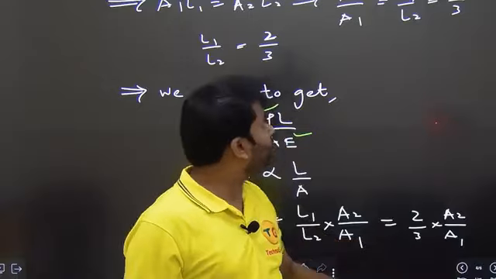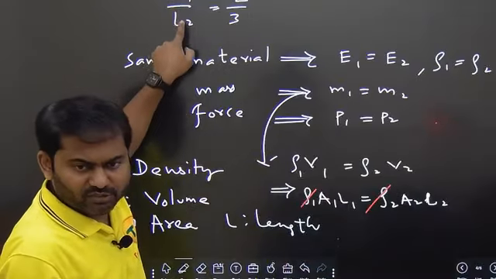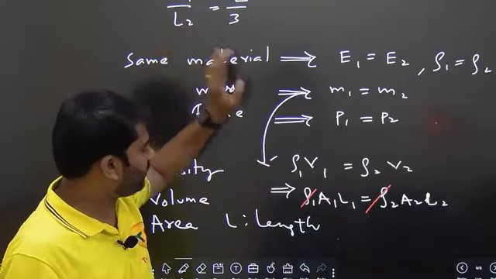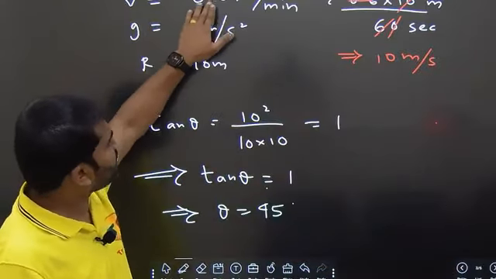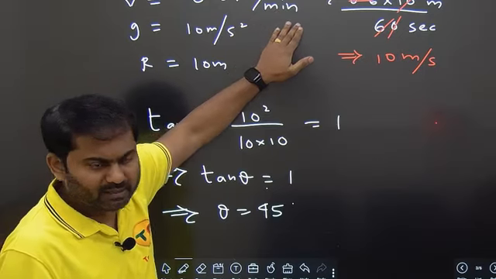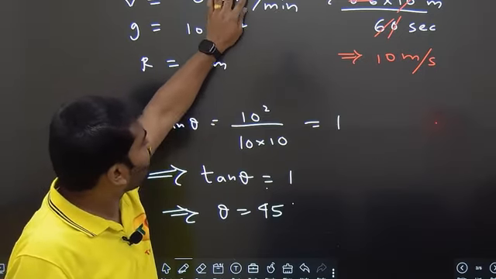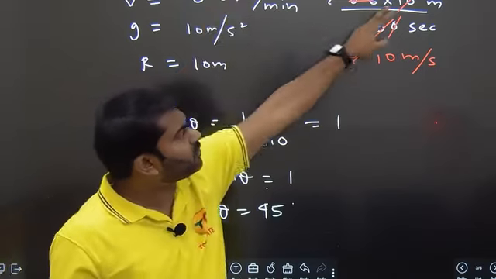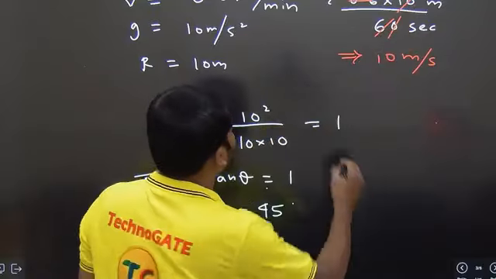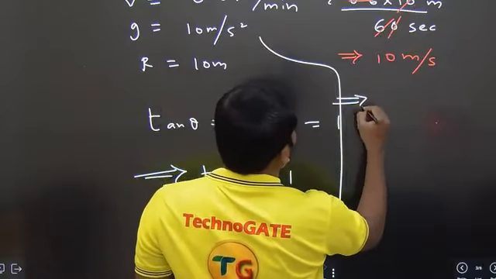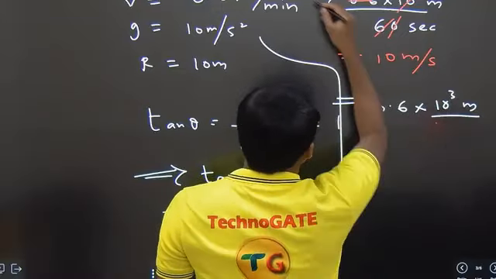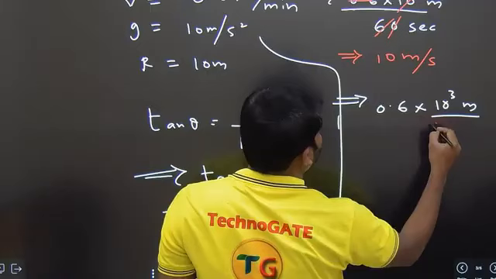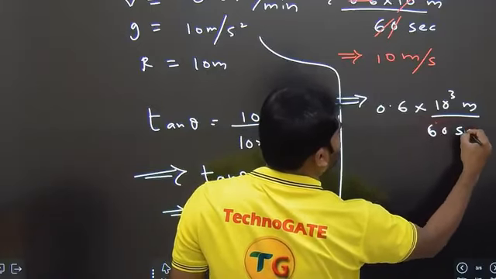Okay, fine. In the earlier one, I wrote L1 by L2 is equal to 2 by 3, as given in the question. And in the previous question as well, velocity is equal to 0.6 km per minute. The 0.6 km, I multiplied 1 km by 1000. So I'm writing this once again here. 0.6 into 10 power 3 meter, because there is 1 kilometer here, by 60 seconds because 1 minute is equal to 60 seconds.